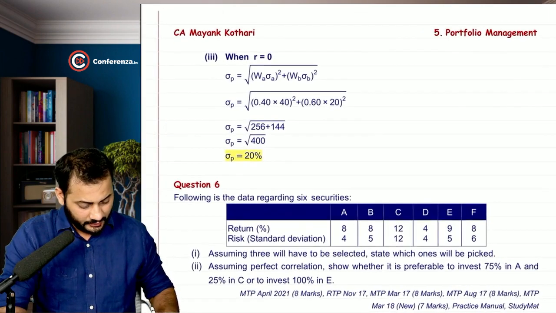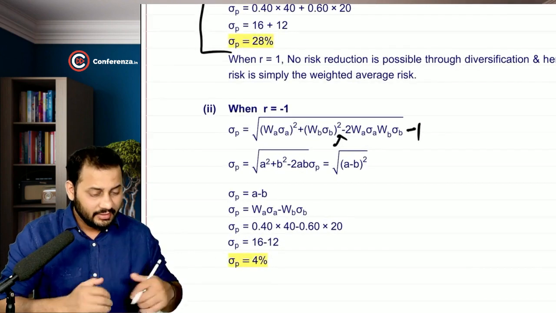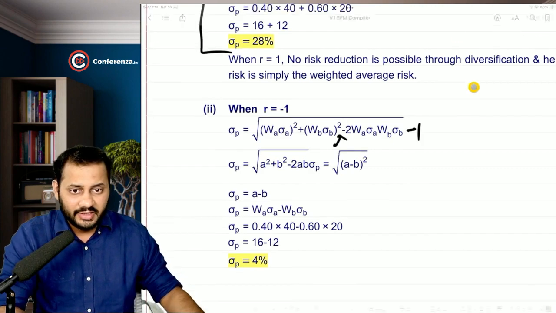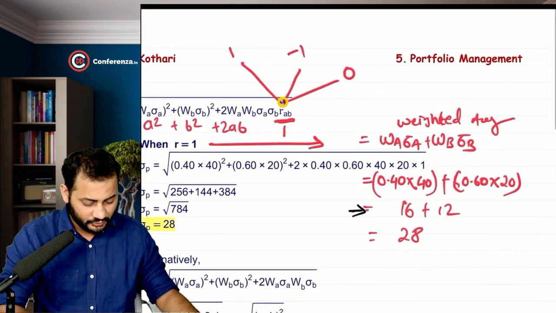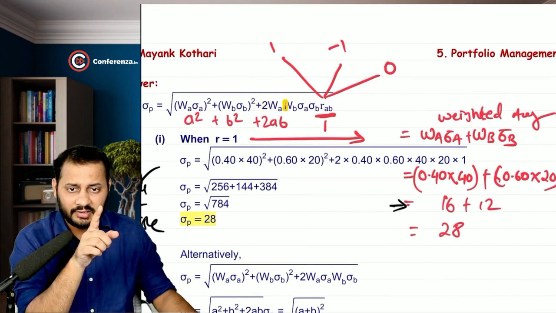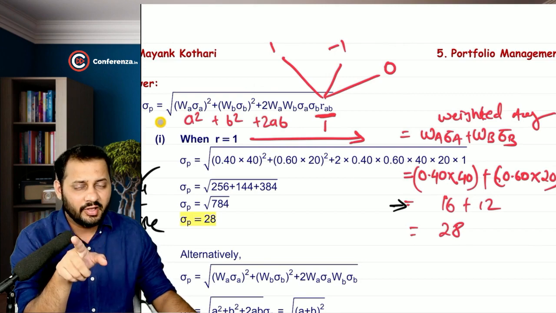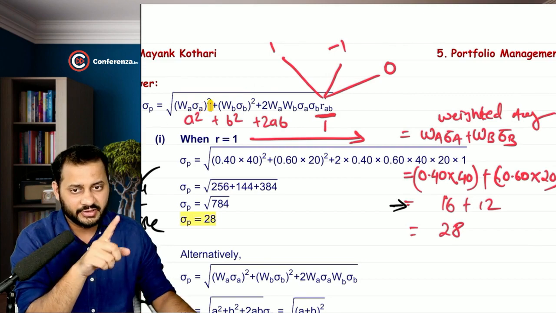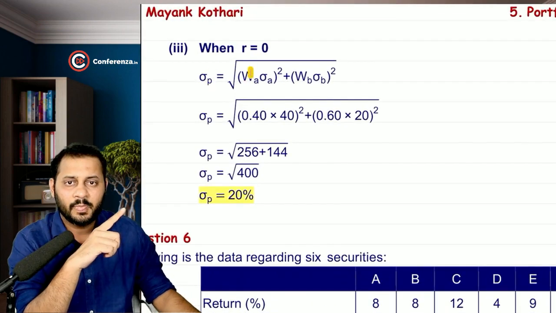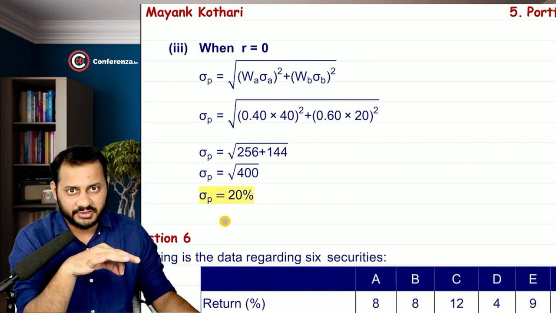Now the last part. When you put 0 in the formula, what happens is, see, anything multiplied by 0 will become 0 only. So this entire portion, let's go to the original formula. After this plus sign, the entire portion will become 0 and the only thing left in the formula is square root of weight of A, standard deviation of A square plus weight of B, standard deviation of B square. That's it, nothing else, this much. Put down the figures, calculate the answer and finish it off.